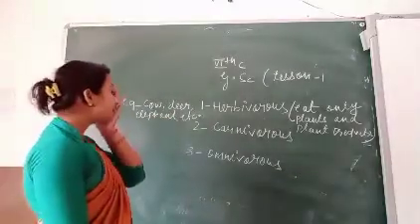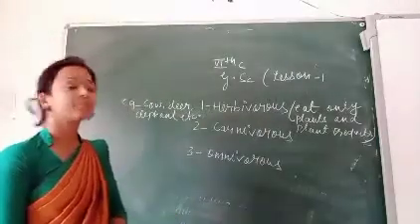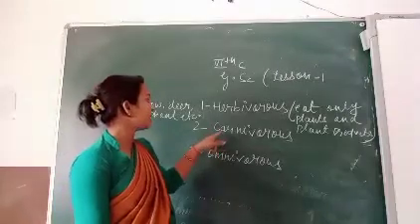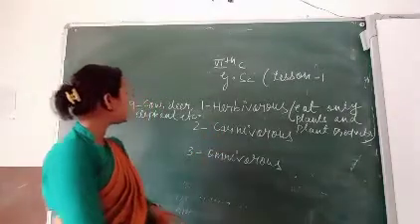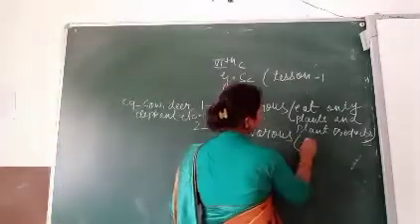Now come to the carnivorous. What is the carnivorous? Carnivorous animals are those that eat the flesh of other animals.